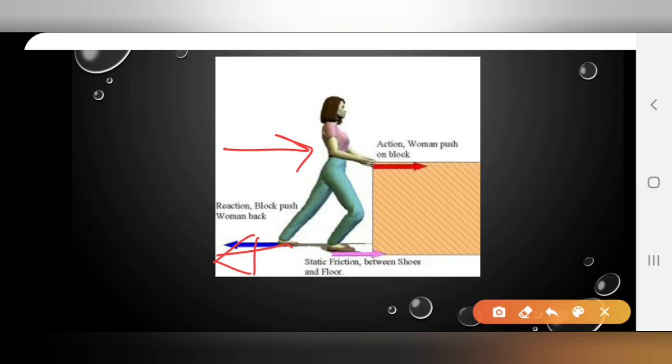In the picture shown, a woman is pushing the block. She exerts an action force on the block towards the right, but the block exerts an equal and opposite reaction force. In the absence of friction, the woman would have slid back due to the reaction acting on her. But in the presence of static friction, the static friction prevents her from sliding.